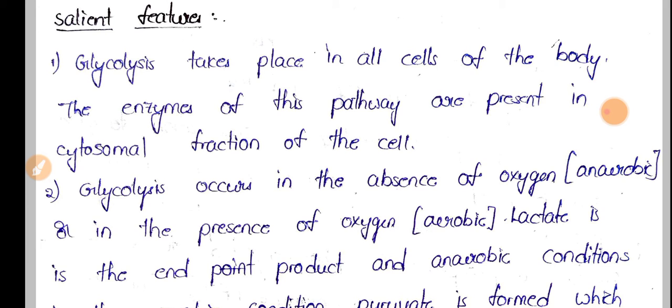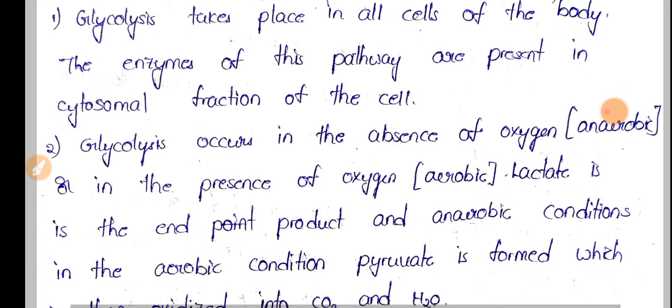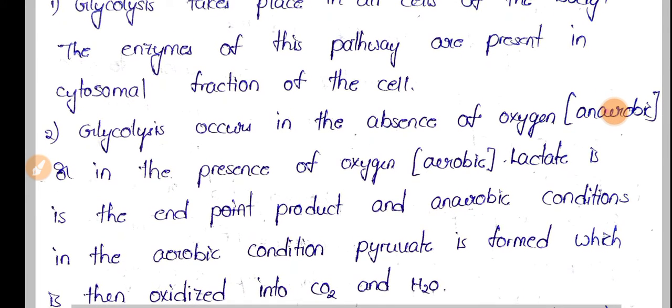Glycolysis in the absence of oxygen is called anaerobic glycolysis, and if oxygen is present, we call it the aerobic pathway. In anaerobic conditions, lactate is the end product.